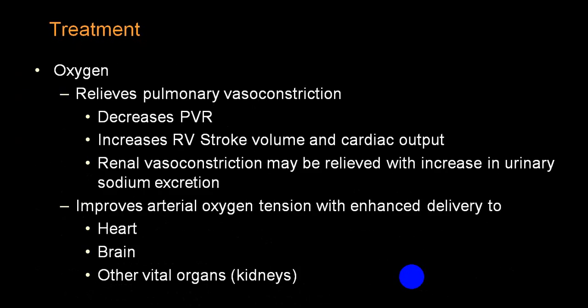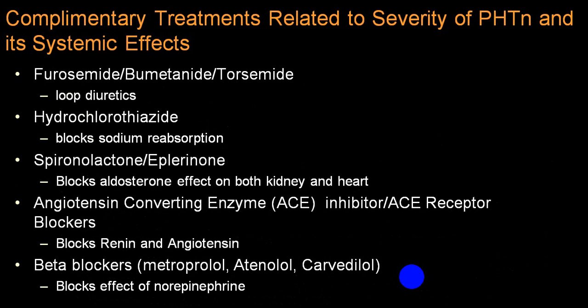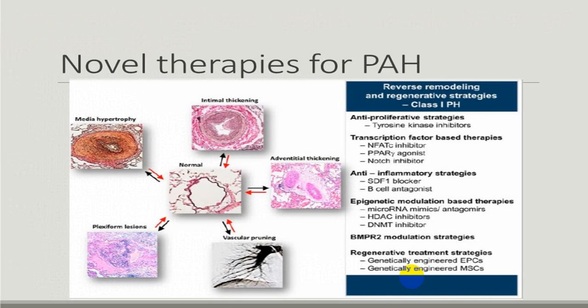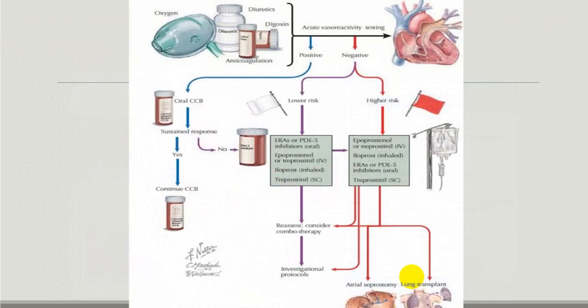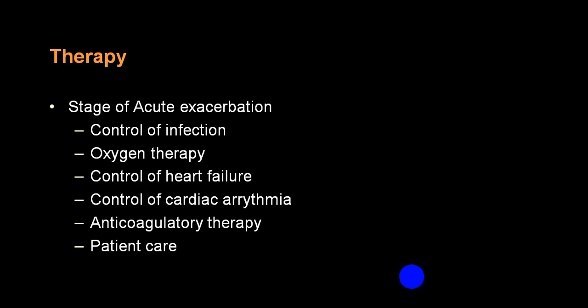Oxygen therapy is very helpful. Diuretics will be helpful. ACE inhibitors are also helpful. Beta blockers are also helpful. And now there are a lot of drugs available for reducing pulmonary hypertension. This will also be discussed in the chapter on pulmonary hypertension.